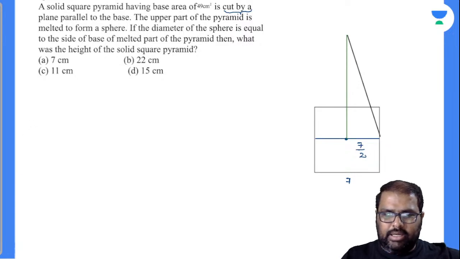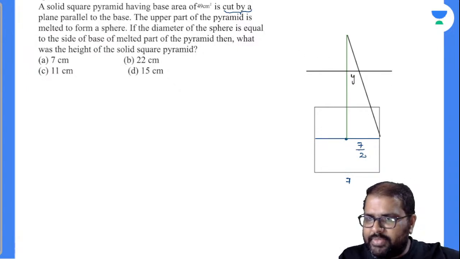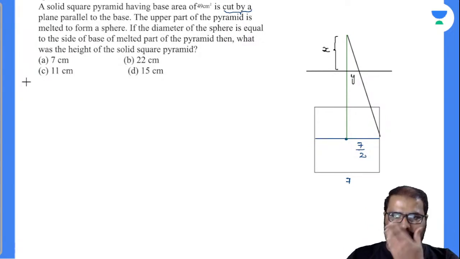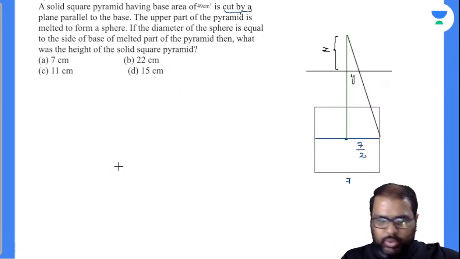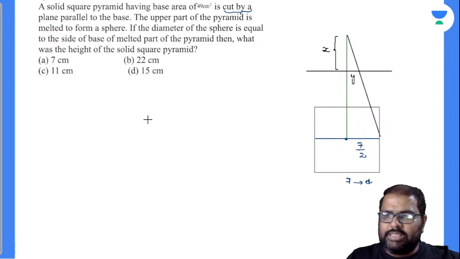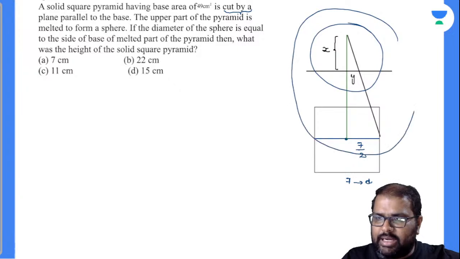Now see here, you have chopped this pyramid like this. Let us suppose this part is y, exactly half. I'll take the height part as x here. Total height, I'll take some value there. Now closely observe, I'll mark one more point there. Are you observing two triangles there? Yes. I'll call this part D for my convenience, later on I'll change it. Now see here, this triangle and this triangle are similar triangles. Am I right or wrong?